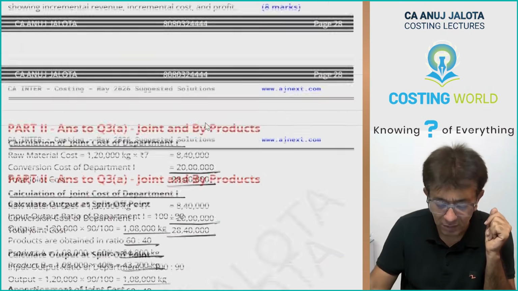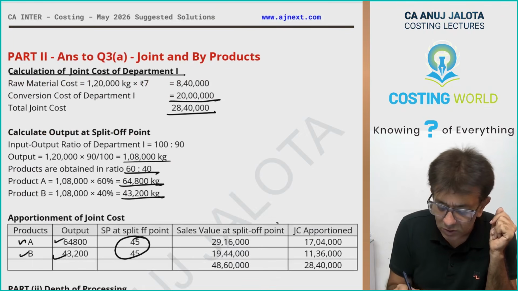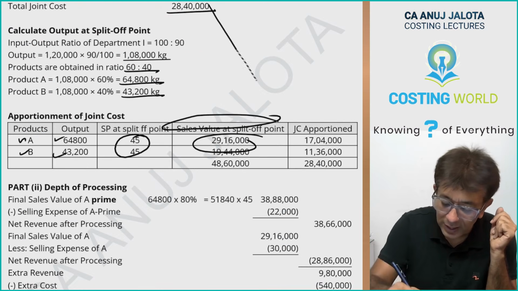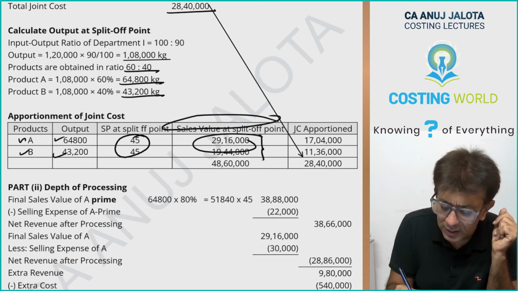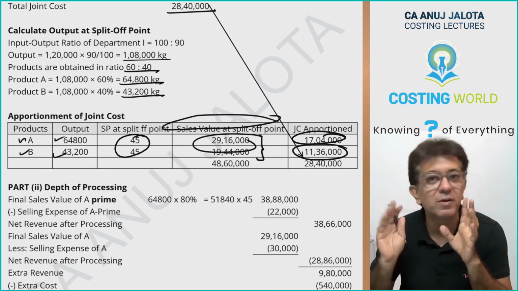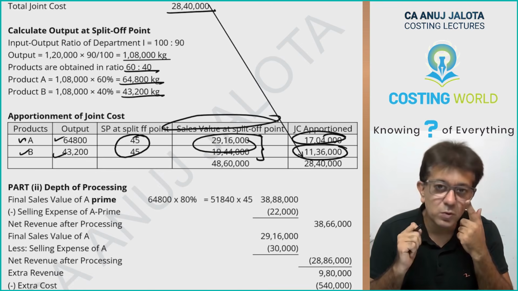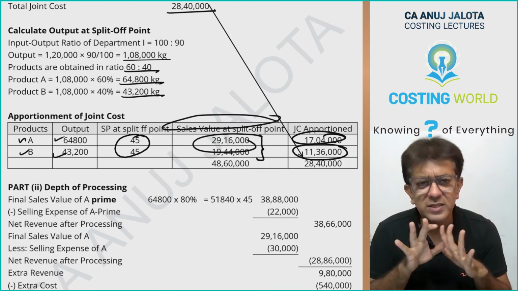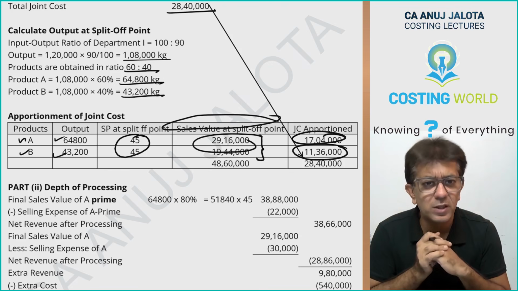So we multiply by 45. This will give you the sales value at split off point, and you divide this joint cost, 28,40,000, in this particular ratio. So this is the bifurcation: 17,04,000 and 11,36,000. You should have got both these answers. So it is a simple application of the sales value method.